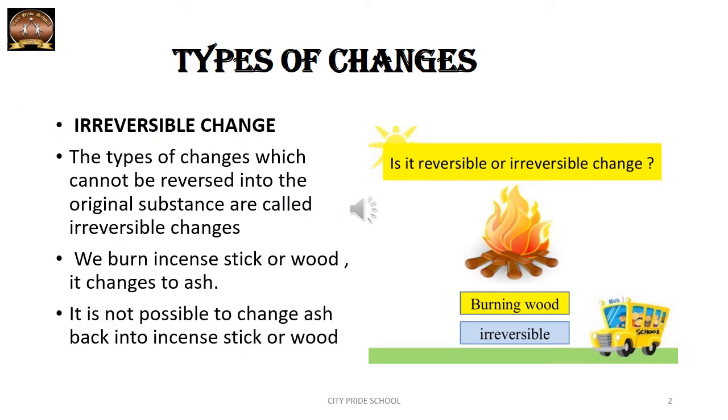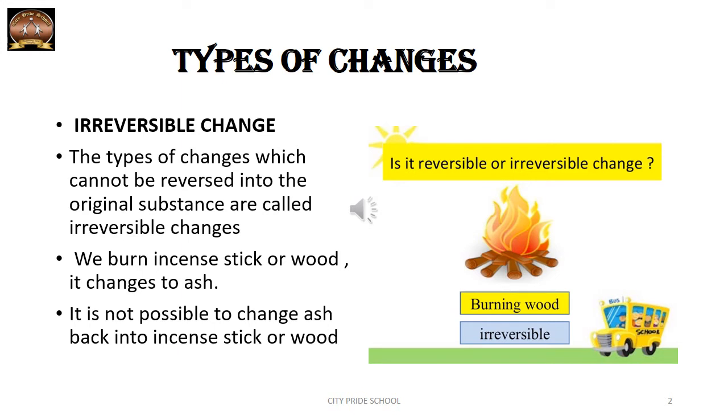Now let's study the next type of change, that is irreversible change. In this type of change, the change cannot be reversed to get the original substance back. Right? So such a change is a permanent change. In this case, it is not possible to change the new substance back into the original substance.